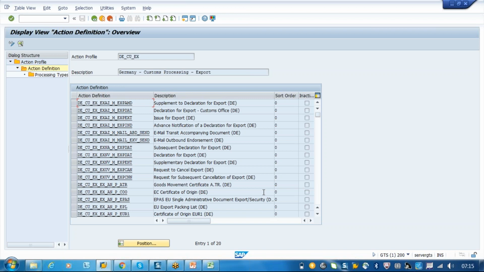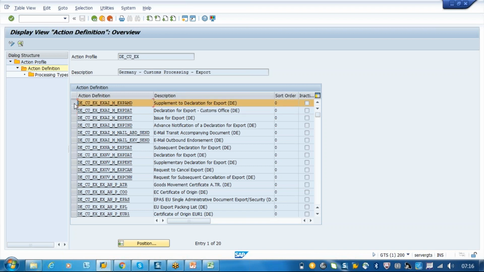For example, you want to issue a declaration of export to the customs. So this is DECUEX, EXAZ, MEXPDAT. This is for the action definition. An action definition is a kind of method that you are following. You are just saying that you want to declare the export document. If your exporter is an authorized consignee, then he can give the incomplete document to the customs, and after some time you can do the supplementary declarations. That is what I told you, right?